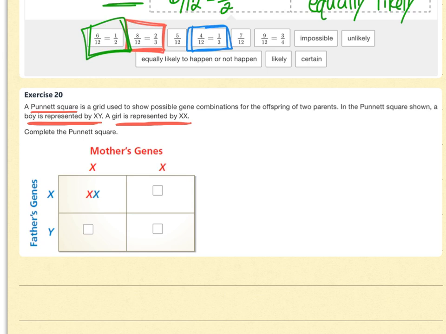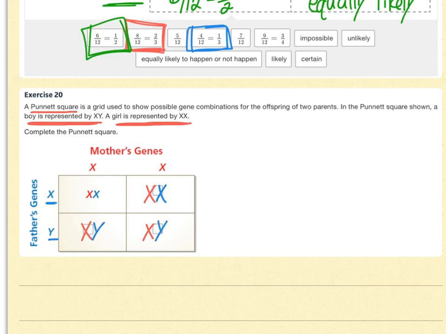And so because girls have X chromosomes, you can see mother's genes as XX on top of the Punnett square. And because boys are XY, you can see the father's genes in blue are XY. So we just have to fill this chart in. So mom's going to give the X chromosome. In fact, she's always going to give the X chromosome because that's the only chromosome she has. And then dad could give an X chromosome. So I'm just filling in with that then. Or he could give a Y chromosome.